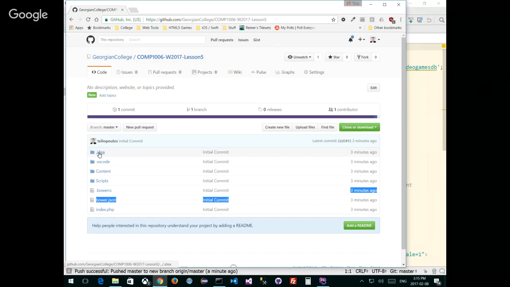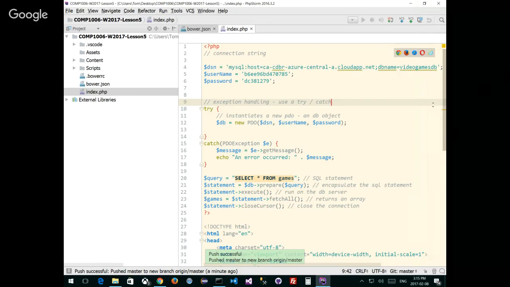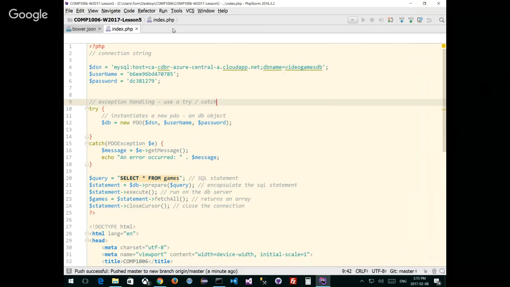All right, so there it is. We got the idea that got created from PHP Storm. We've got our content and everything else, and our connection. Notice that I have a connection string. I'm going to pull this up for you guys to see that.